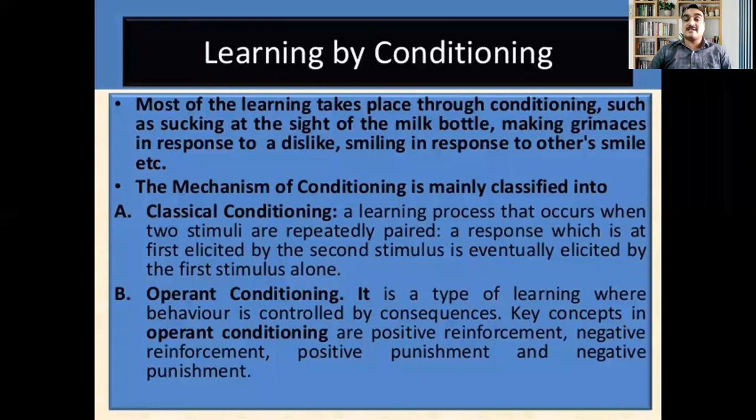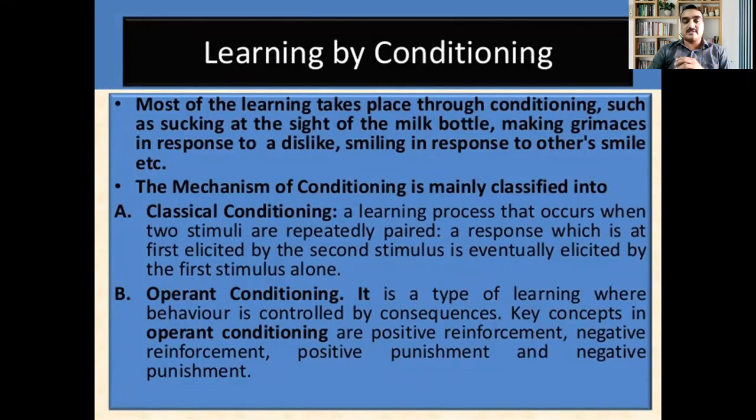The first one is classical conditioning. What is this? It is a learning process that occurs when two stimuli are repeatedly paired. I will repeat: classical conditioning is a process that occurs when two stimuli are simultaneously and repeatedly paired. A response which is at first elicited by the second stimulus is eventually elicited by the first stimulus alone. We will study this statement with the help of an experiment later.